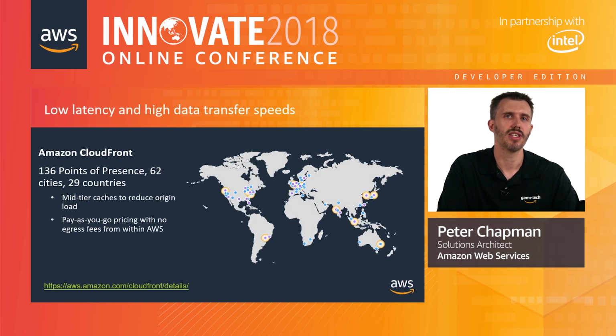So this map gives an idea of how Amazon CloudFront is distributed around the world. There are currently 136 points of presence that span 62 cities and 29 countries. Making use of these for game downloads can help to reduce origin load, improve the speed of downloads for players, and give you access to pay-as-you-go pricing with no egress fees from within AWS.